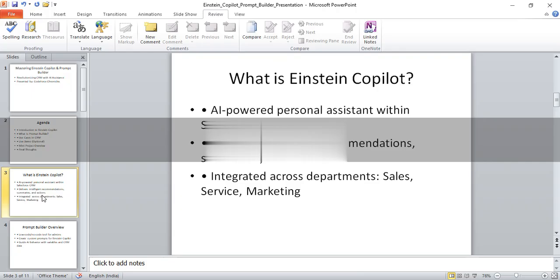What is Einstein Copilot? It is an AI generative platform where we can read and narrate. It is an AI-powered personal assistant within Salesforce CRM that delivers intelligent recommendations, summaries and actions. It is integrated across departments: sales, service and marketing. It means it is integrated in every form, and everybody should understand this is just Einstein but not yet a pilot. Copilot comes into the picture when everything falls into place.